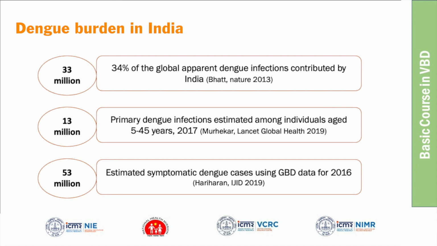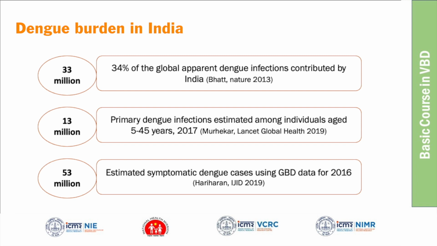Next, coming to the burden of dengue in India. I could see three studies that estimated the burden of dengue in India. How many people are suffering in a year? The first study is part of a global study. You can see that 33 million people are suffering. 33 million means, 1 million is equal to 10 lakh, and 10 million is 1 crore. So it's around 3 crore people suffering from dengue infection every year.